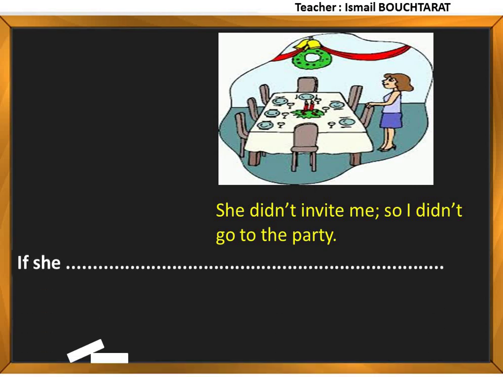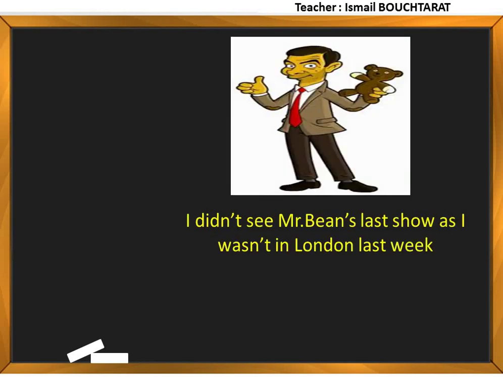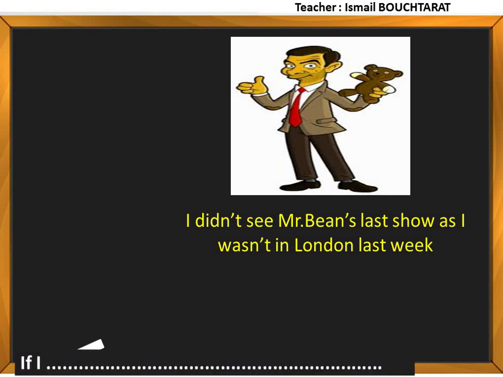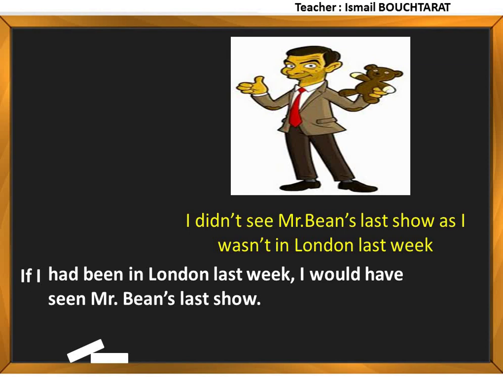If she had invited me, I would have gone to the party. I didn't see Mr. Bean's last show as I wasn't in London last week. If I had been in London last week, I would have seen Mr. Bean's last show.